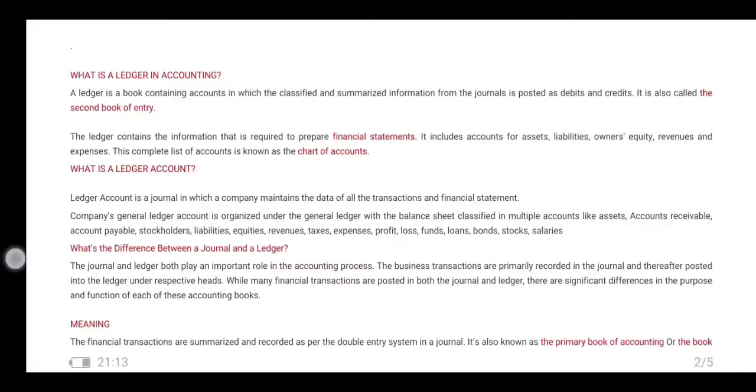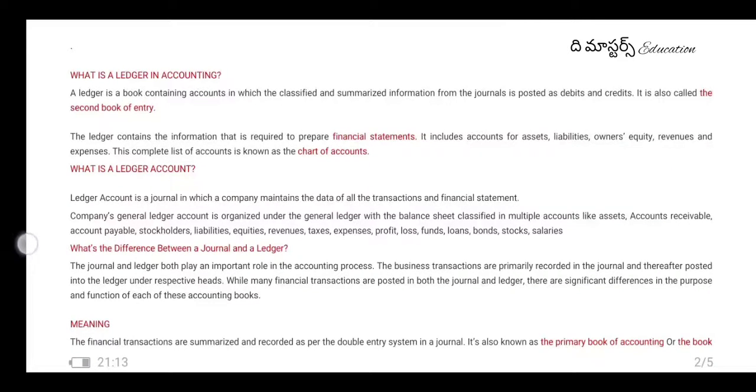This is Satya. Today we discuss what a ledger is in accounting. A ledger is a book containing accounts in which the classified and summarized information from the journals is posted as debit and credit. It is also called the secondary book of entry. We already know the primary book of entry is the journal entries. Now the secondary book of entry is the ledger.